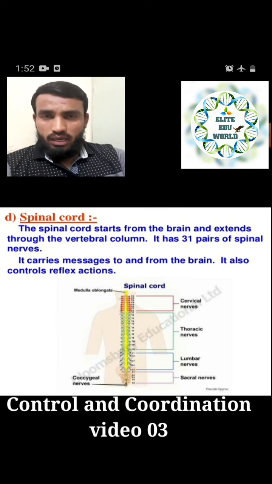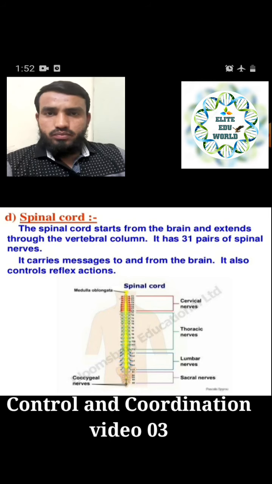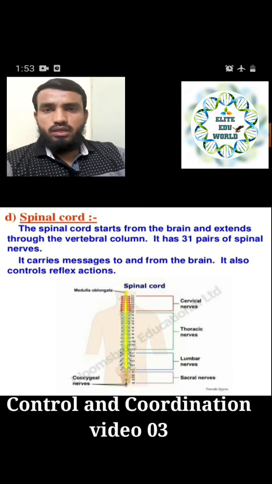What is the function of the spinal cord? It carries the messages to and fro the brain. Whatever the response to the stimuli our neurons detect, they pass on; all the nerves come together and attach to the spinal cord, which we have seen in the CNS. So whatever message comes from all over the body comes first to the spinal cord and then it is sent to the brain.